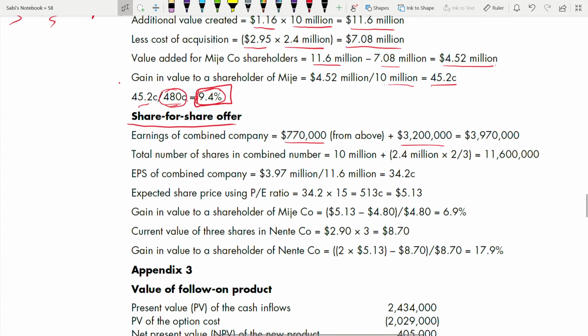Okay, now number of shares in combined company. What is the total number of shares in combined? It's the share for share offer. This step is necessary. Total number of shares in a combined company. So 10 million we have of Major and 2.4 of Nente. This fraction is the problem. How do you decide?